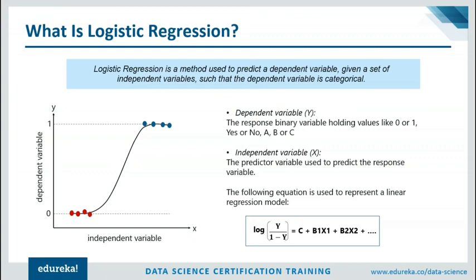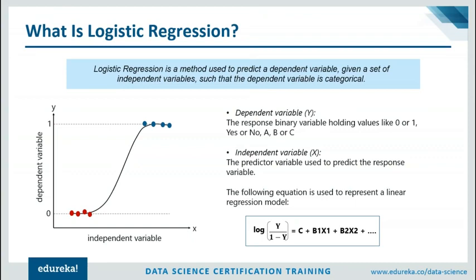Linear regression does not have this capability. Because if you use linear regression to model a binary response variable, the resulting model will not predict y values in the range of 0 and 1. This is because linear regression works on continuous dependent variables and not on categorical variables. You can't expect categorical results from a linear regression model because you're feeding it only continuous variables. So guys, that's why we make use of logistic regression. Like I mentioned earlier, the resultant outcome in a linear regression model is always continuous, but when it comes to logistic regression, the resultant outcome is categorical.